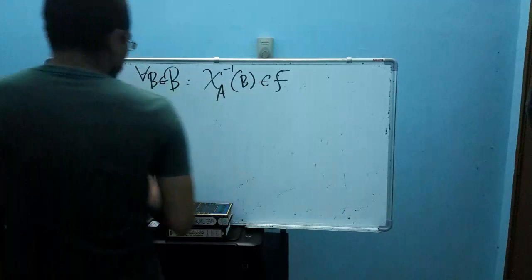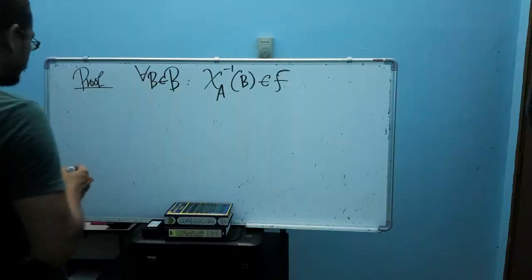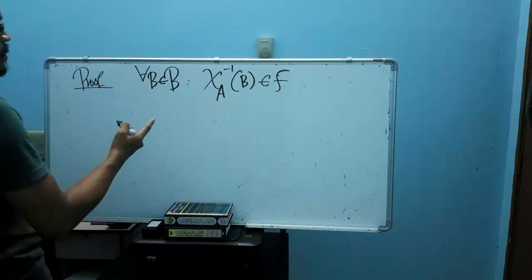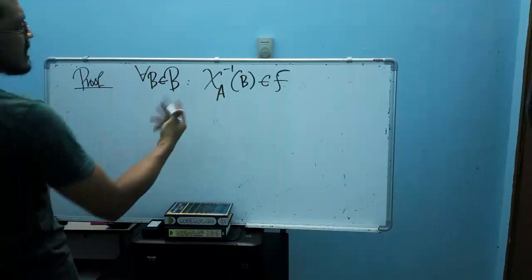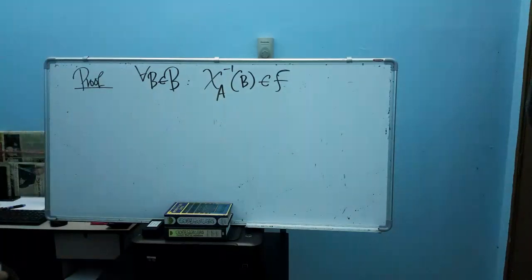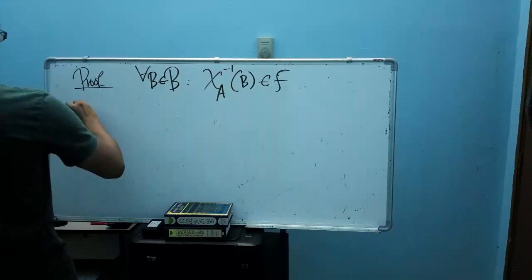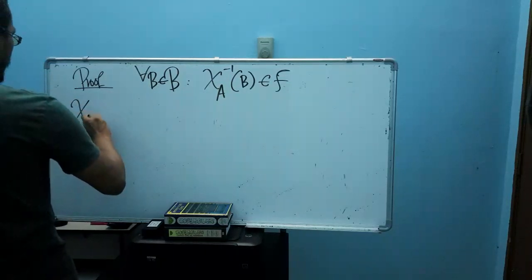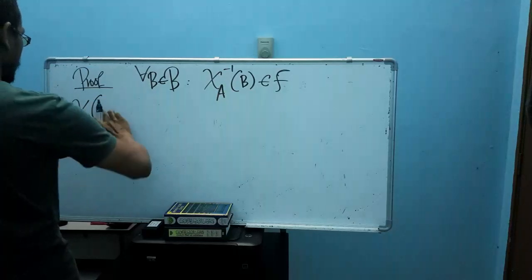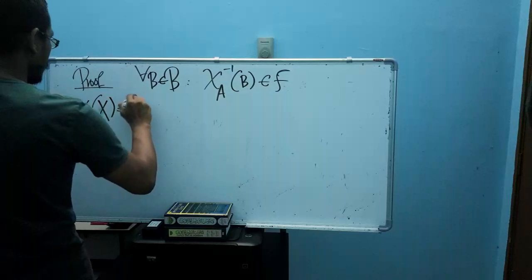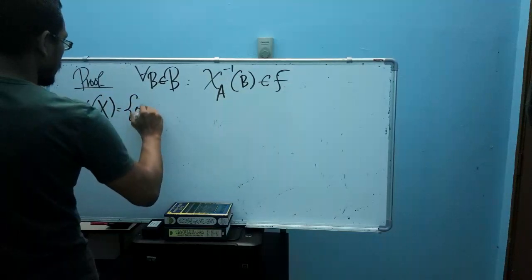Before that, since our indicator function takes two values, 1 and 0, let's look at all possible inverses of this function. So now we have x here taking two values, 0 and 1.